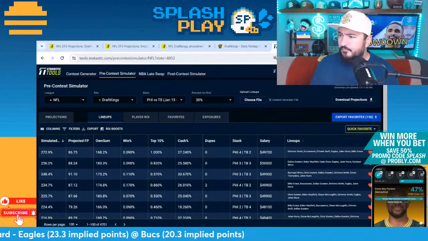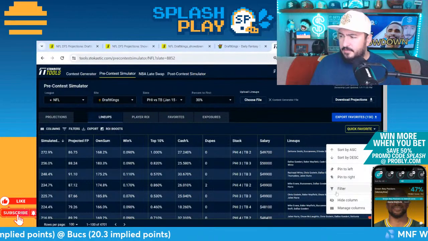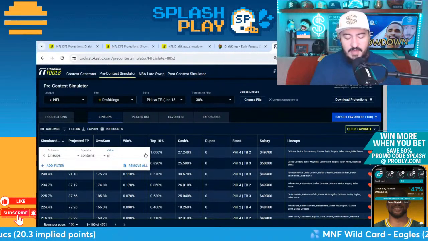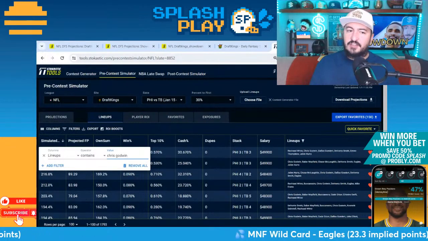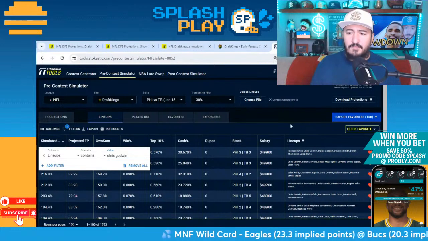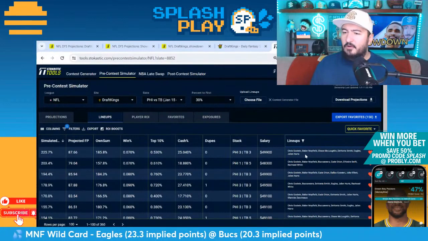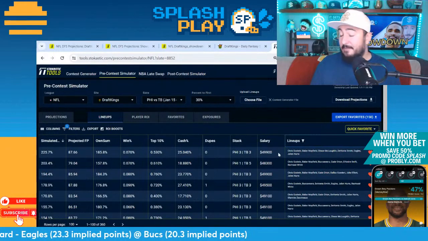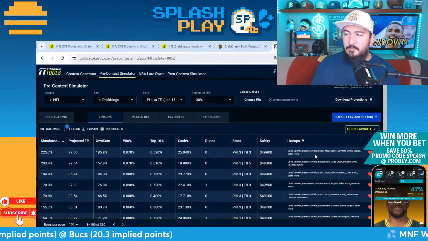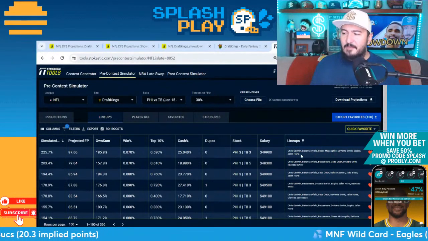Other captains to look at here. Let's look at a Chris Godwin captain. Obviously, that's going to be leverage against a Mike Evans captain, and I do think that people will flock to Mike Evans a little bit more than Chris Godwin for sure. We got Chris Godwin, Baker Mayfield. This one's 49.9, but whatever. It's the top ROI lineup: Chris Godwin, Baker Mayfield, Chase McLaughlin, Devontae Smith, Eagles, Jalen Hurts.